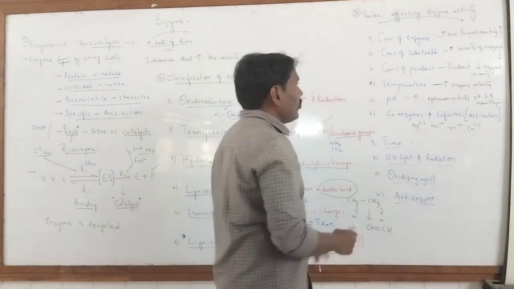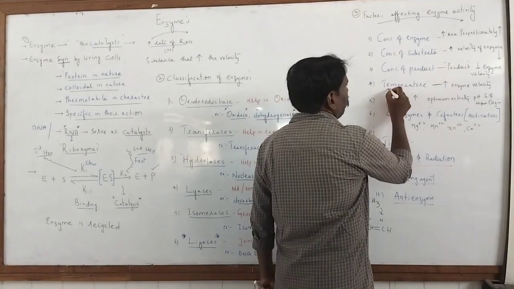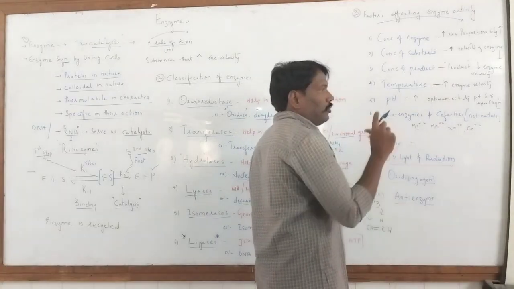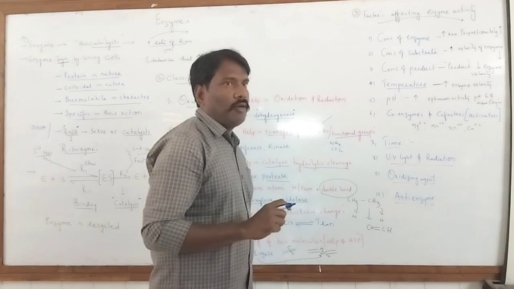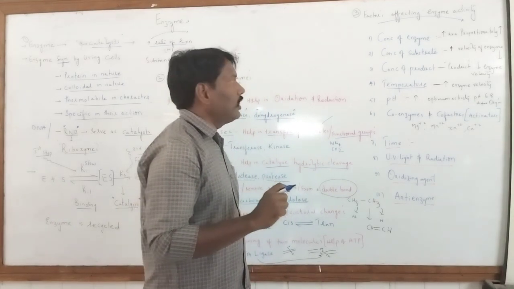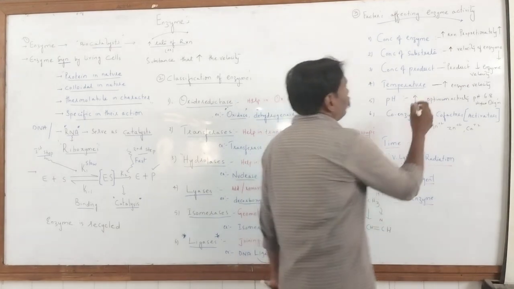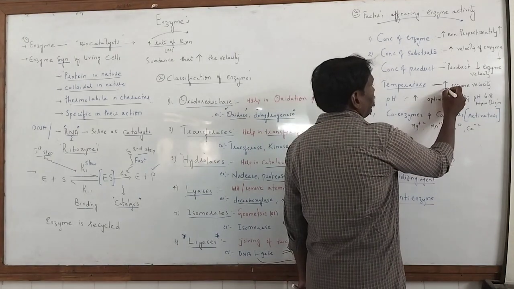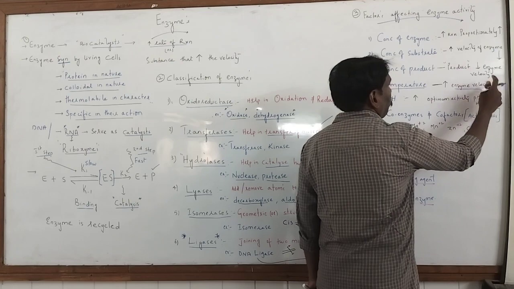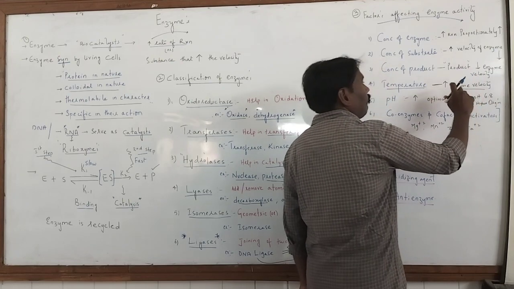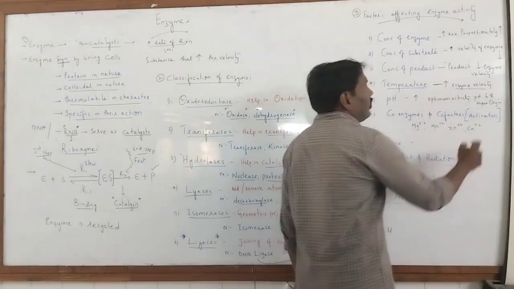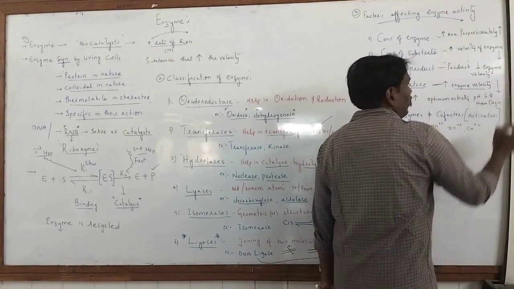Temperature: all enzymes cannot be active at any particular temperature. They have an optimum temperature. 40, 42, 45 degrees centigrade is the optimum temperature for different enzymes. Enzyme velocity increases up to the optimum temperature. If the temperature rises further, there is again a decline of the reaction.